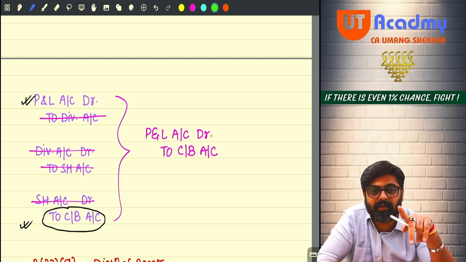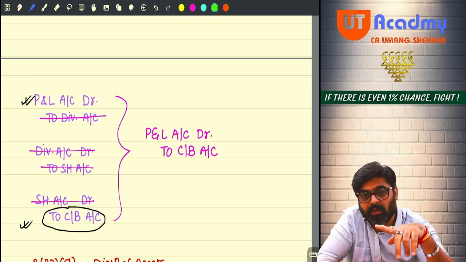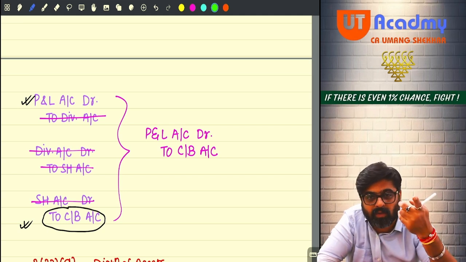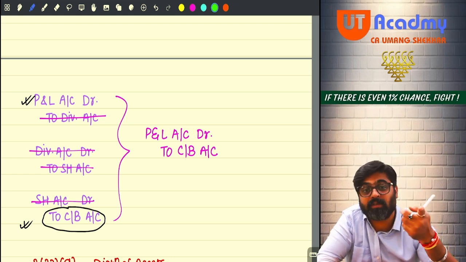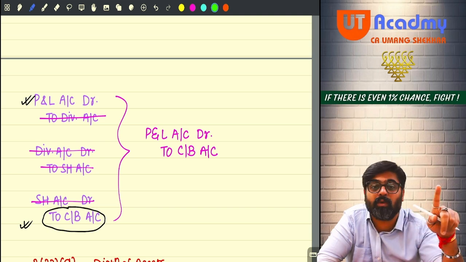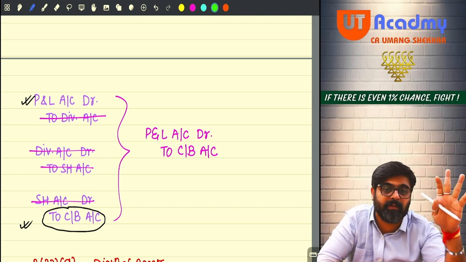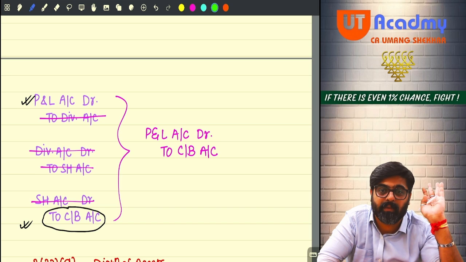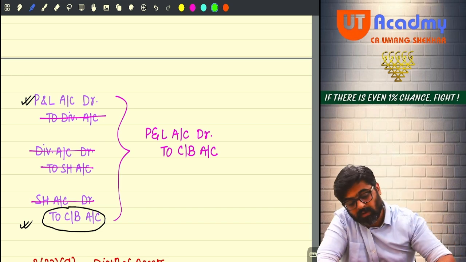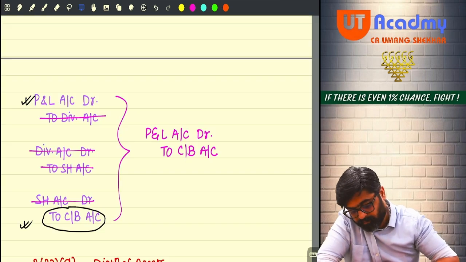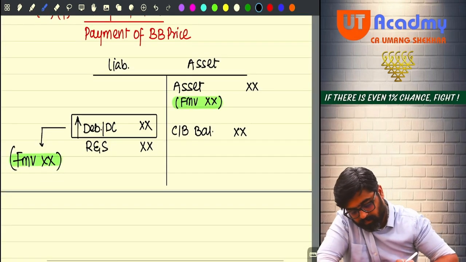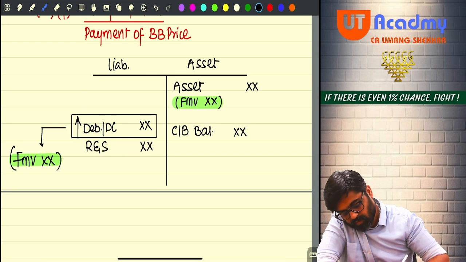But wait, if these bonus shares are allotted or issued to equity shareholders, then it will not be treated as deemed dividend. But if the bonus shares are allotted to preference shareholders, then confirm it is a deemed dividend. Getting my point? So what will the company do now? The company will issue to preference shareholders.